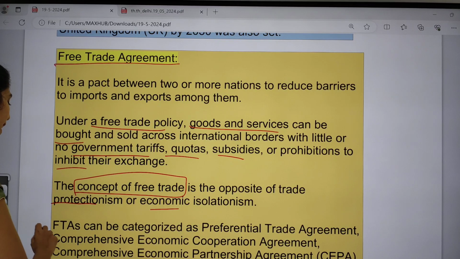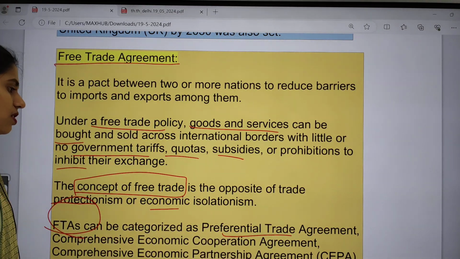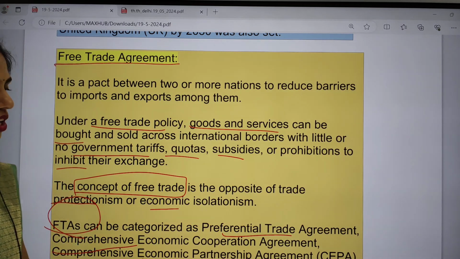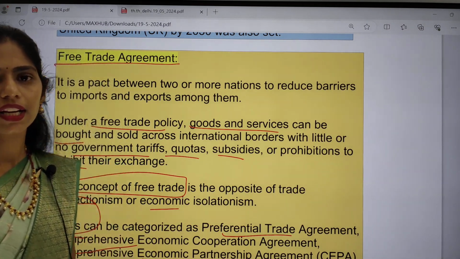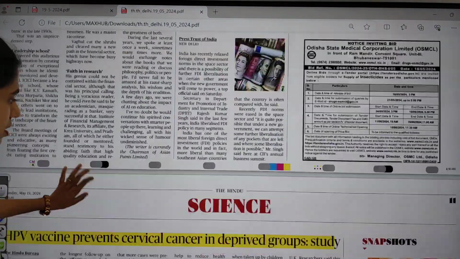And this free trade agreement can be categorized as a preferential trade agreement. Not only that, even a comprehensive economic cooperation agreement and a comprehensive economic partnership agreement, that is CEPA. So these are the other alternative names of this free trade agreement. Clear? And now let us move on to our Delhi page.